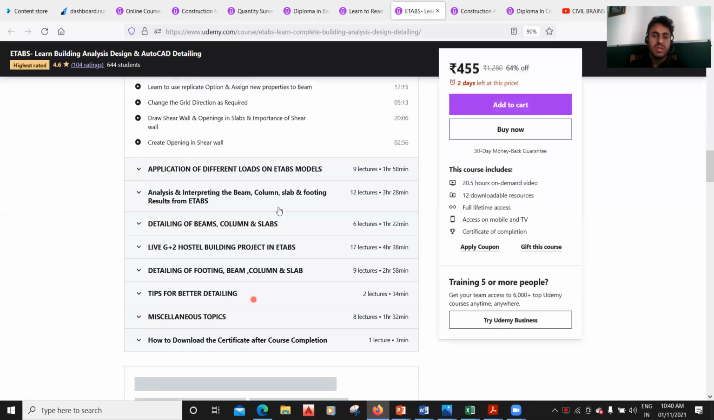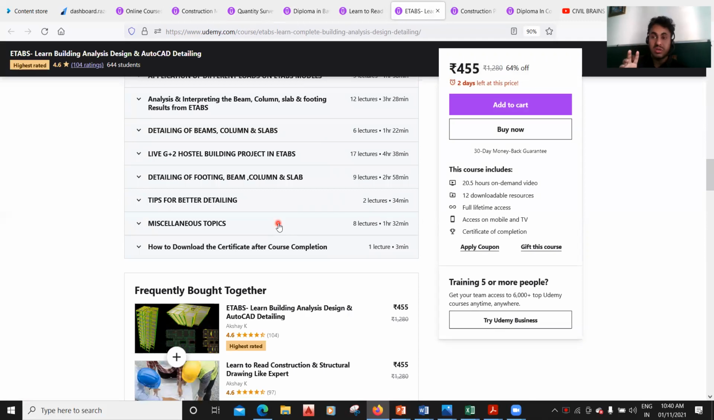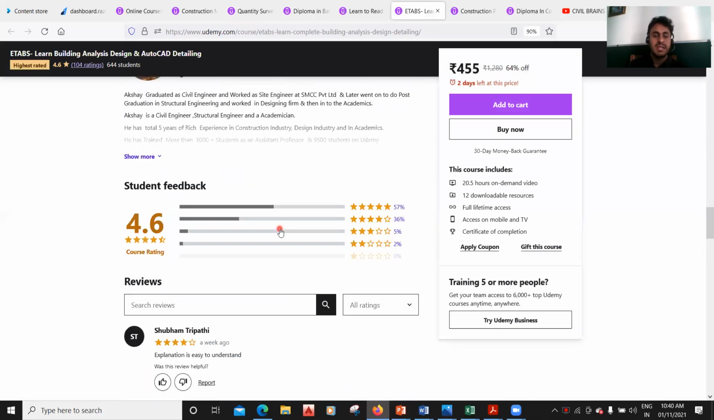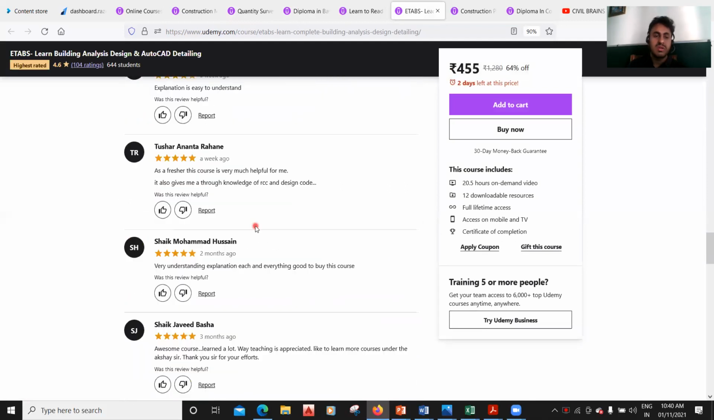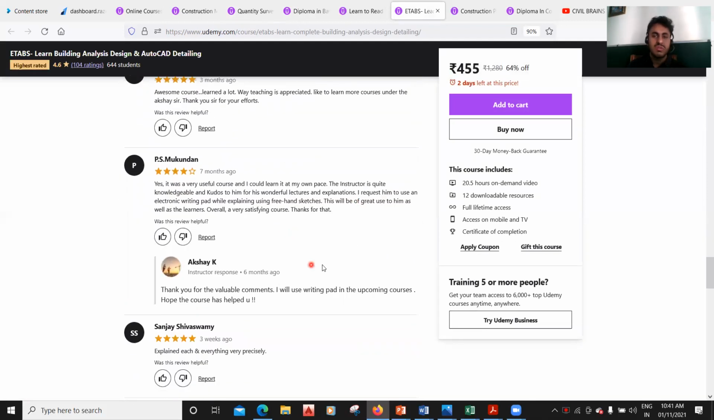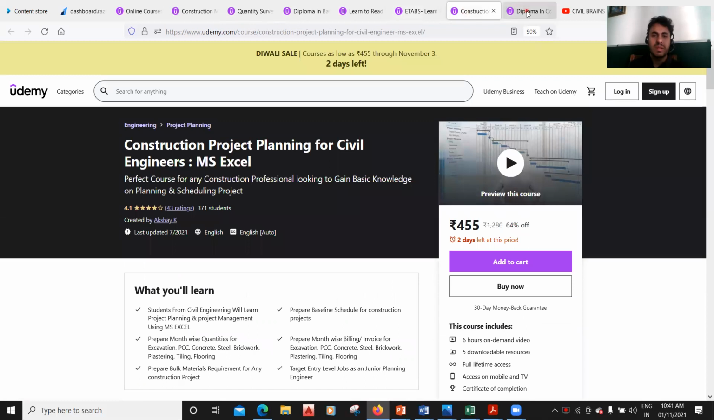Again, these are the course contents where you're going to learn a live project of a G+2 hostel building: how to apply the live load, dead load, do the analysis, do the design, do the detailing, how to place a column, how to decide the size of a beam, the column, the slab thickness. Each and everything has been explained to the best of my knowledge here. Again, you can see the course reviews here. Many students have got jobs from the course.